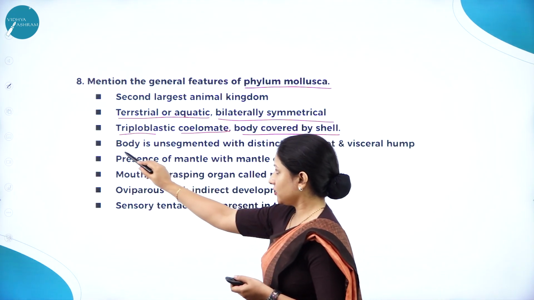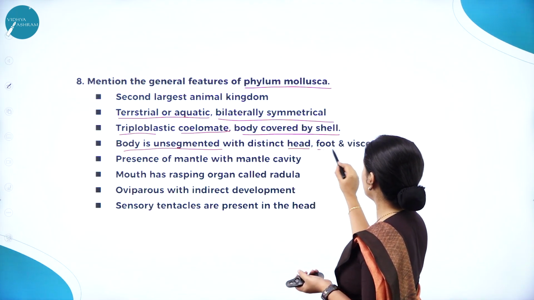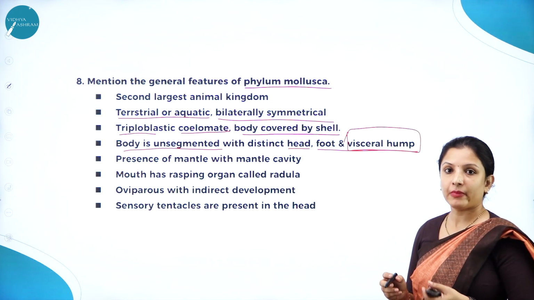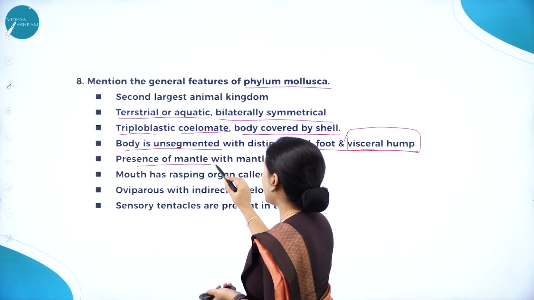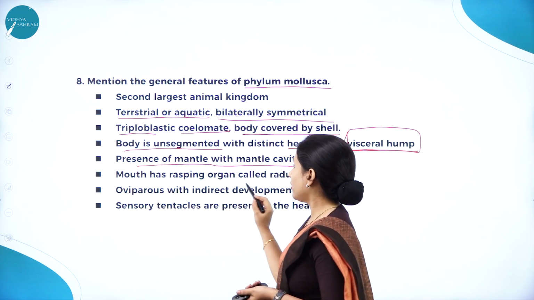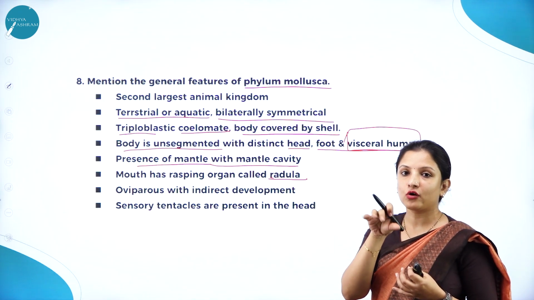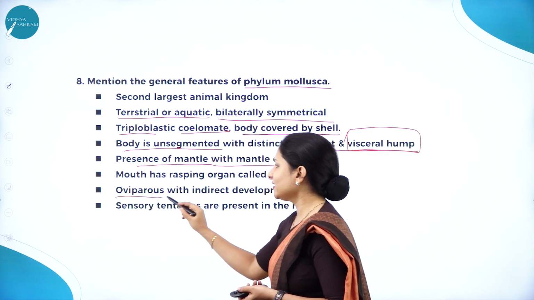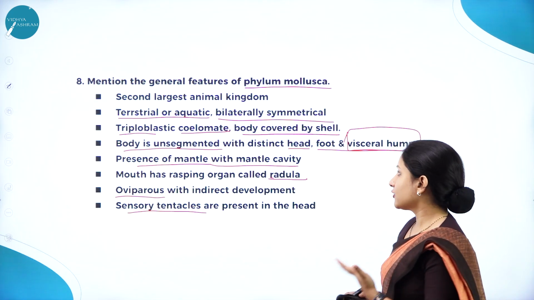The body is unsegmented, they do not have segments, and the body can be differentiated into a head, foot, and visceral hump. Visceral hump is very important here, or they have a mantle. The visceral hump is covered with a mantle, and it has a mantle cavity. In the mouth they have a rasping organ to hold on to the prey, which is called the radula. And they are oviparous, that is, they lay eggs, and they have sensory tentacles. And they have tube feet, all that also you can include.